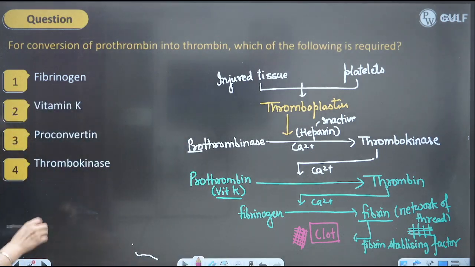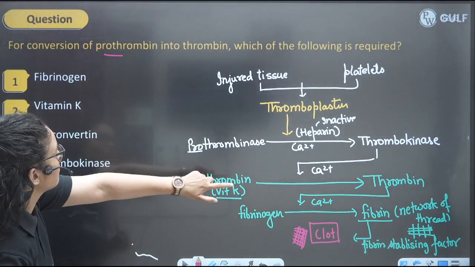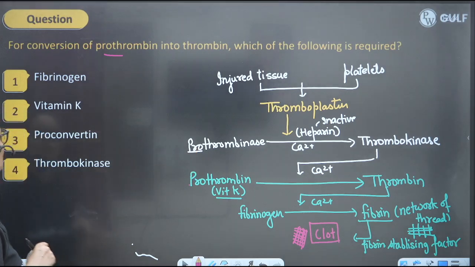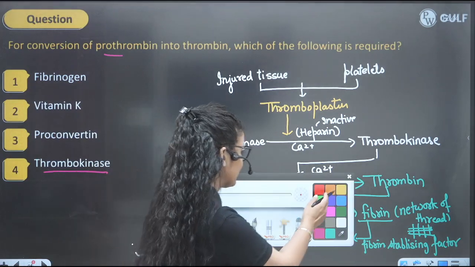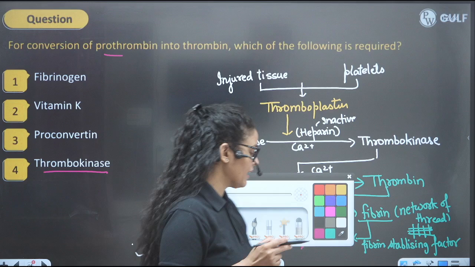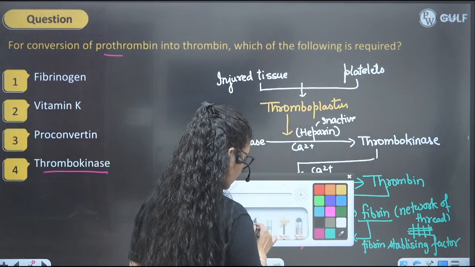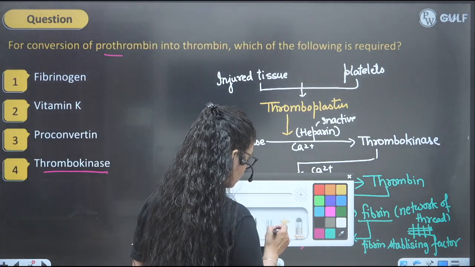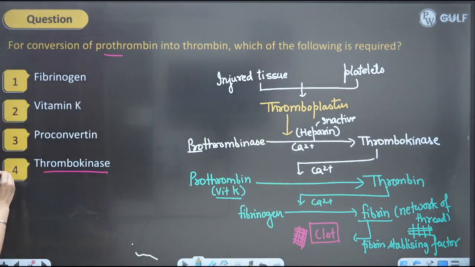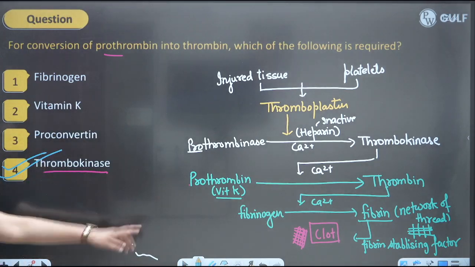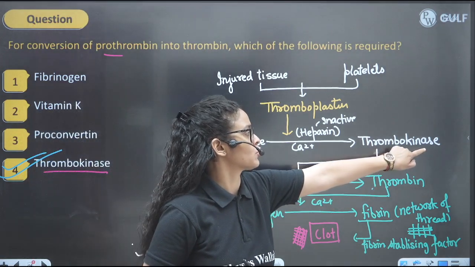So kids, that's all. So you tell me, for the conversion of prothrombin into thrombin, which of the following things is required? Now you can tell me the answer. Thrombokinase. What do you say, kids? Now it's easier for you to mark answers, right? So which one is required? When we talk about this, we obviously require thrombokinase as per the question, right? So yeah, thrombokinase will be the perfect answer. So prothrombin will be converted into thrombin in the presence of thrombokinase.